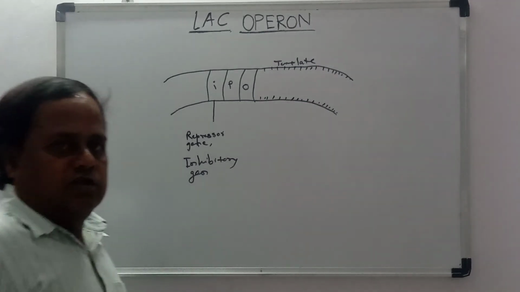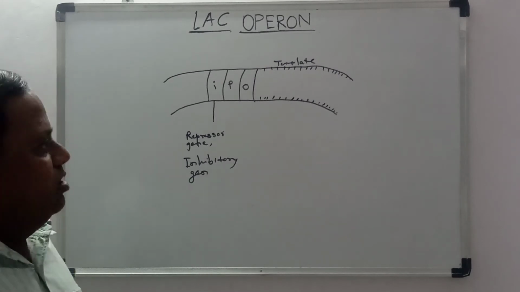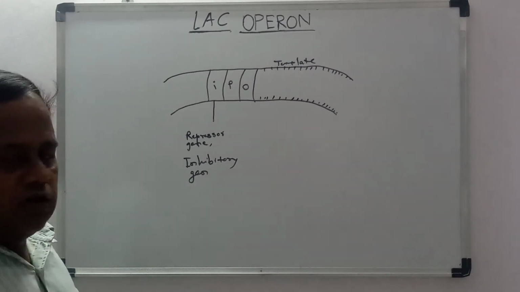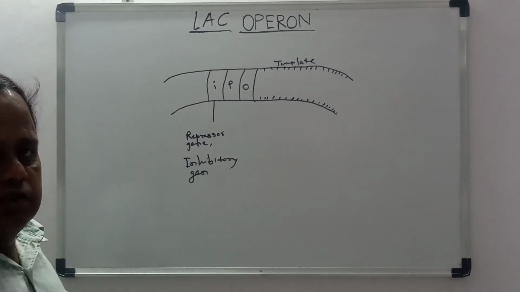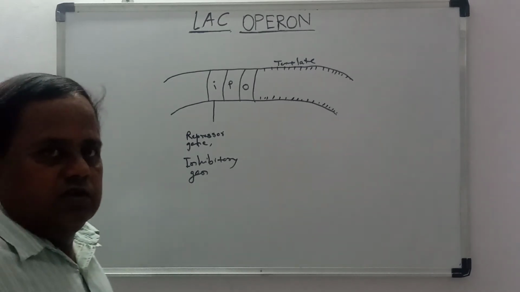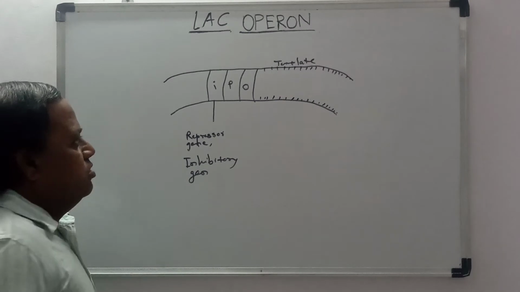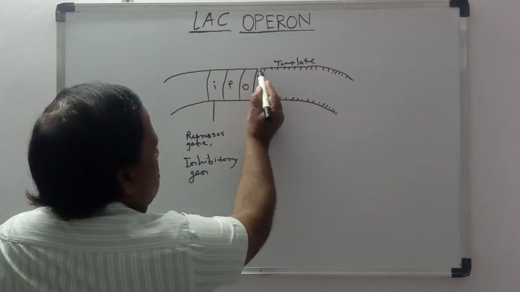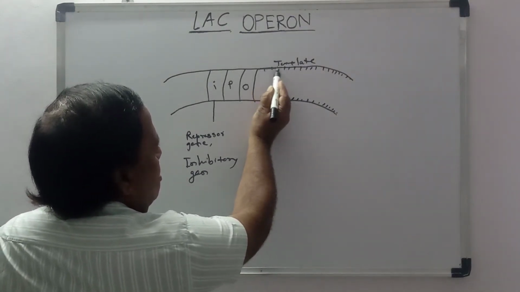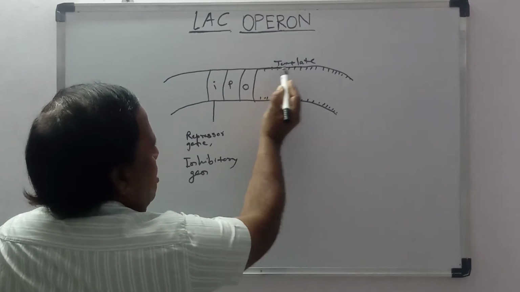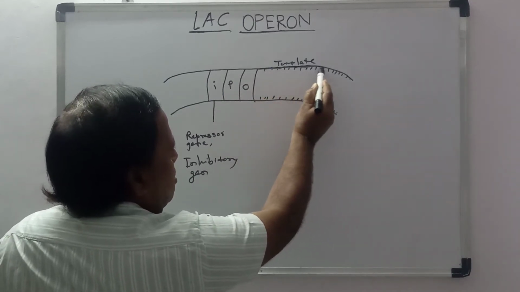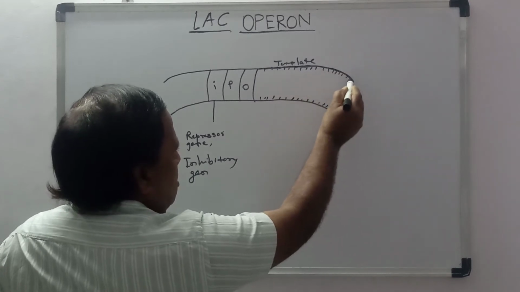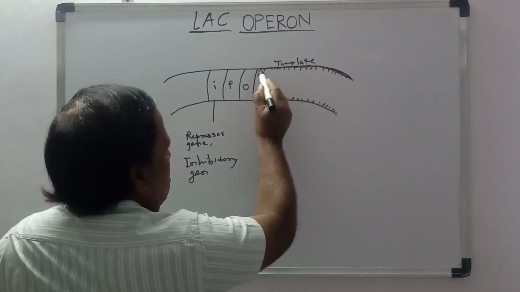Now we have already seen that the genes in prokaryotes are polycistronic. That means from one gene more than one protein is produced. So suppose this is one part of the gene. This is another part of the gene, and this is another part of the gene.